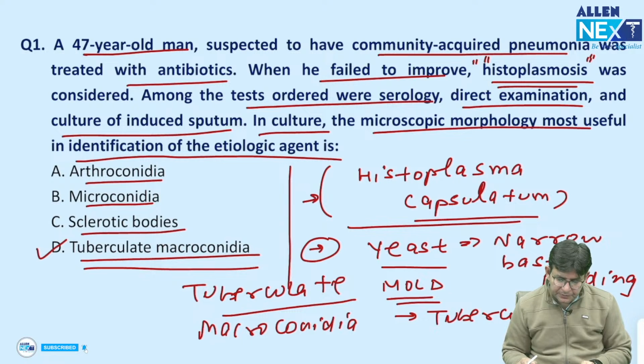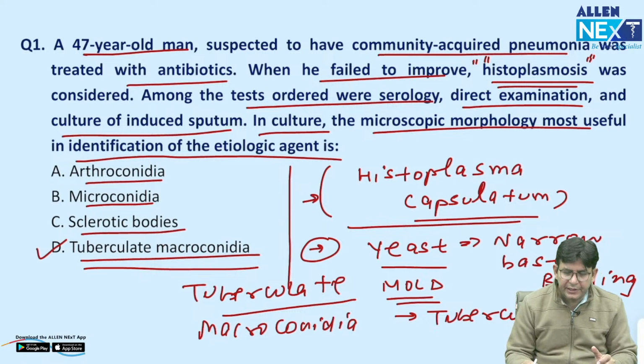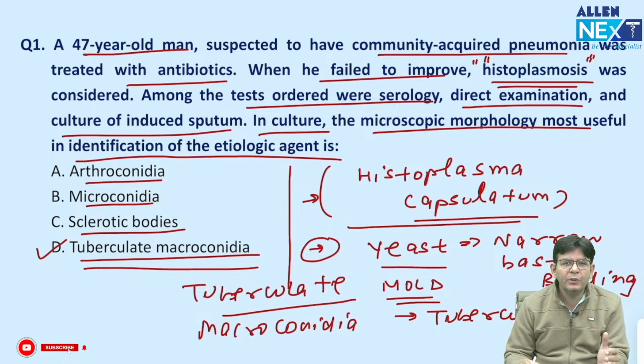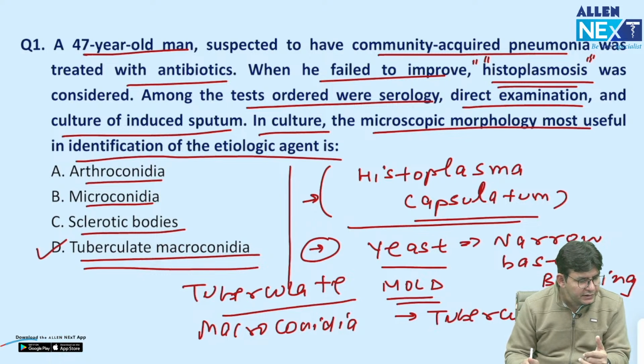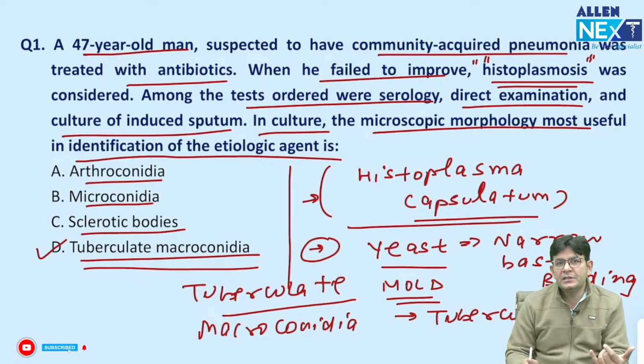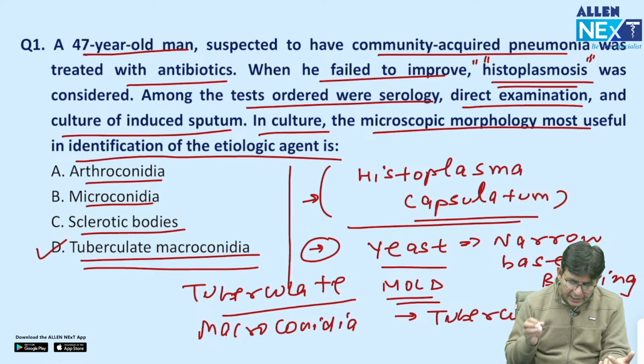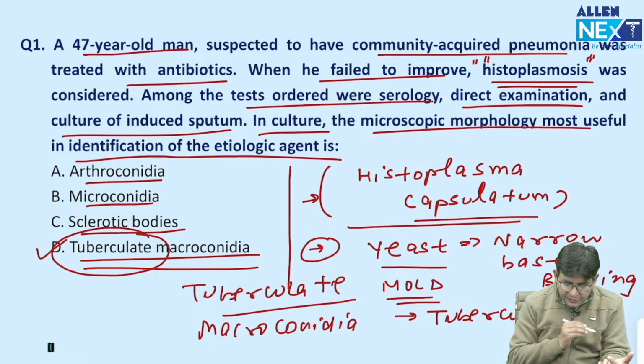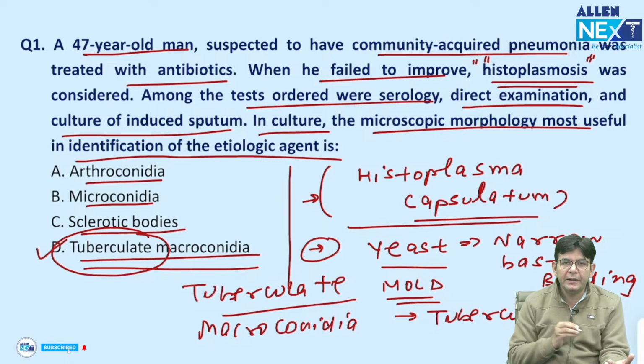Coming back to the question. So basically what they want to know here is about these dimorphic fungi. You know that they involve the lungs first, and then they go to the viscera, and thereby become systemic mycosis. So all the dimorphic fungi cause systemic mycosis or deep mycosis, and one of them is this, and the other names I have already told you. And in that, this is to be remembered: tuberculate macroconidia.